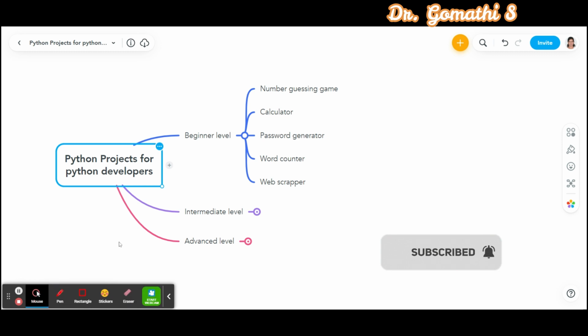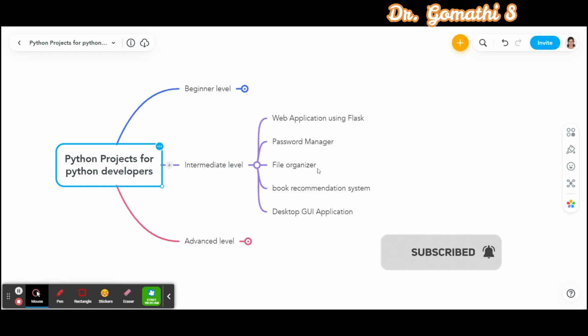So let us move on to the intermediate level. In the intermediate level, you have 5 projects. The first project is a web application using Flask. You can build a web application using the Flask framework that allows users to create, read, update and delete data from a database. This project will teach you about web development using Flask, working with databases and creating RESTful APIs.